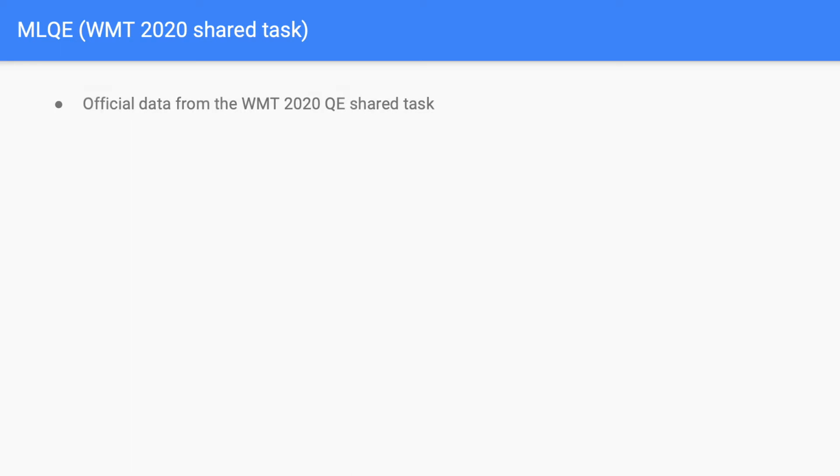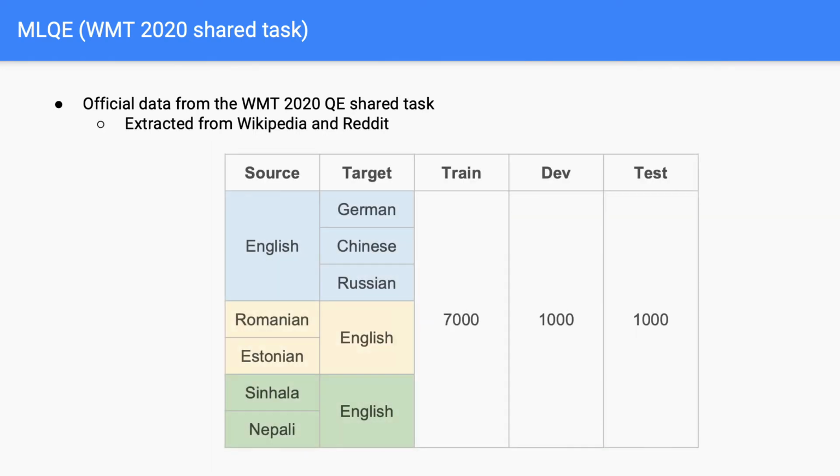I will now introduce the dataset we use in our experiments. We use the official data from the WMT 2020 QE shared task, which contains sentences extracted from Wikipedia and Reddit. This dataset contains 7 language pairs and is divided into 3 categories. The high-resource English-German, English-Chinese, and English-Russian. The mid-resource Romanian-English and Estonian-English. And the low-resource Sinhala-English and Nepali-English.